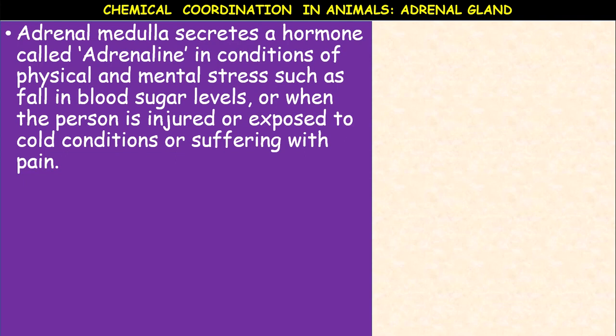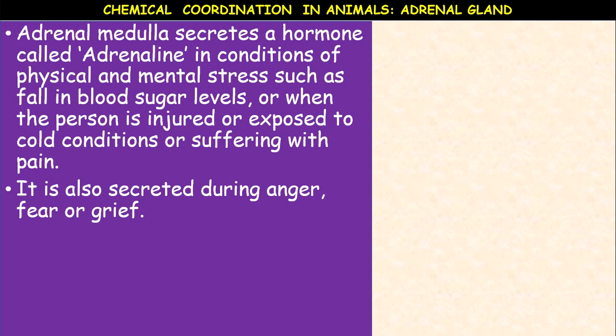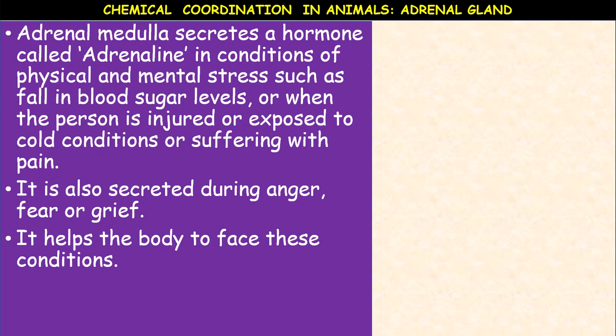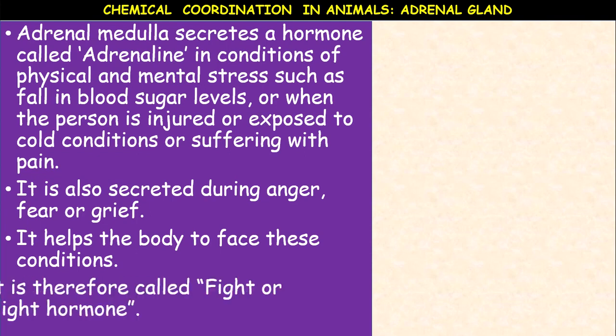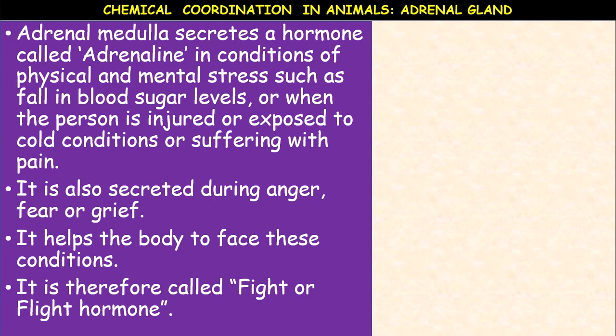So this hormone is also called a stress hormone. It helps in overcoming the stress. It is also secreted during anger, fear or grief. So it helps the body to face these emotional situations.